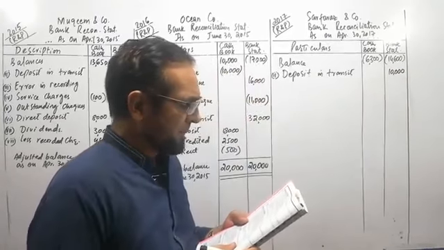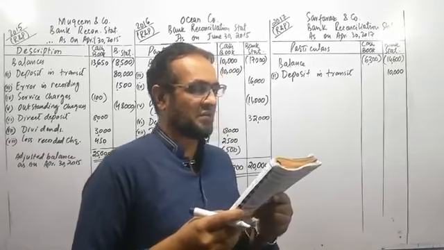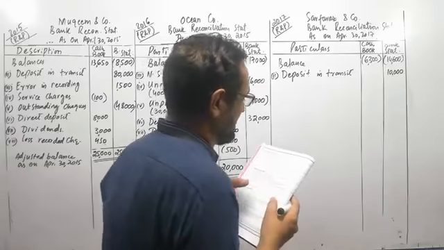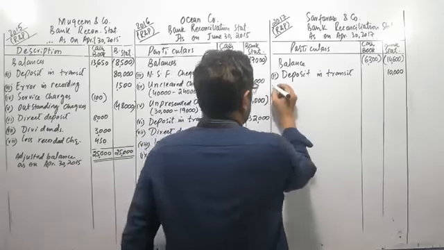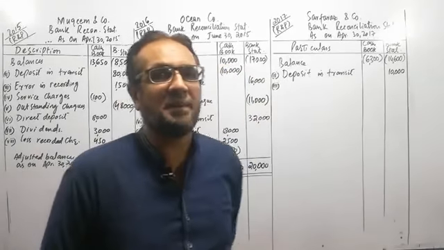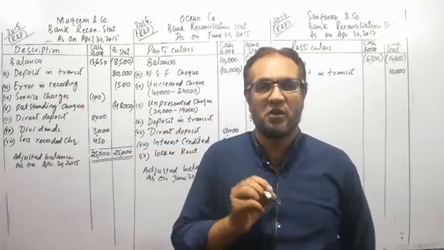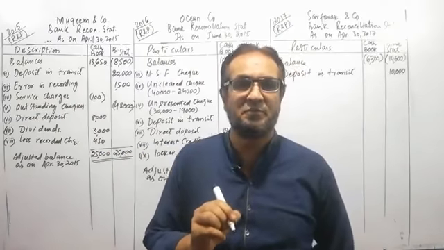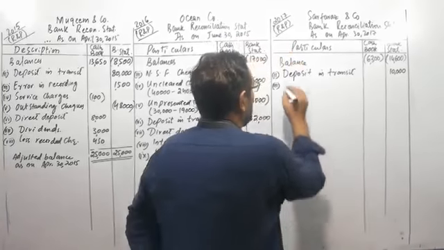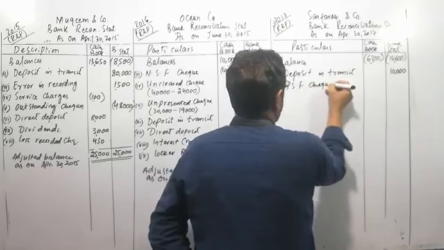Number 3, debit memo for a check of 1700 by Mr. Yasir Aziz marked as NSF. A check of customer Mr. Yasir Aziz has been returned unpaid by the bank. Means we have received a check from Mr. Yasir Aziz, we have recorded it into the cash book, and now this check has been returned from the bank. So we will reverse that transaction by simply deducting this amount from the cash book.